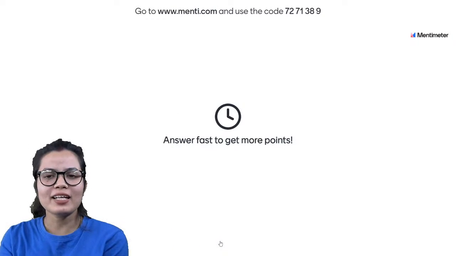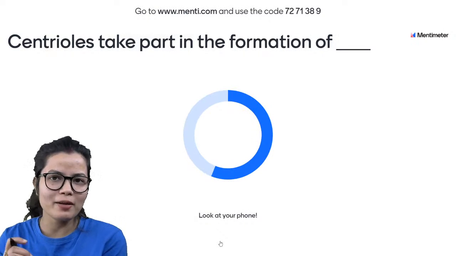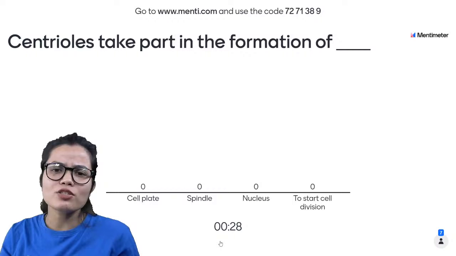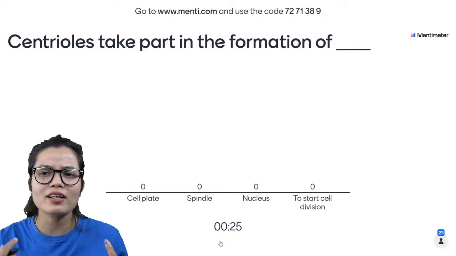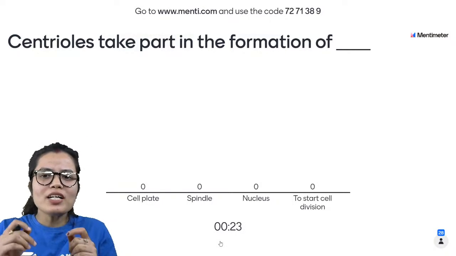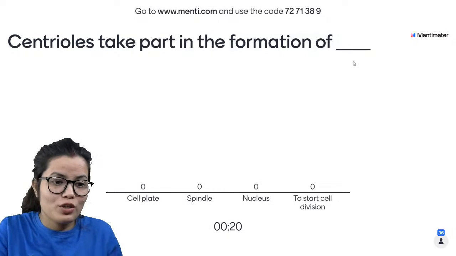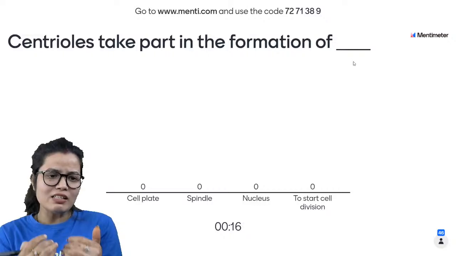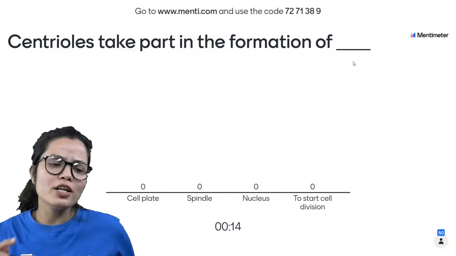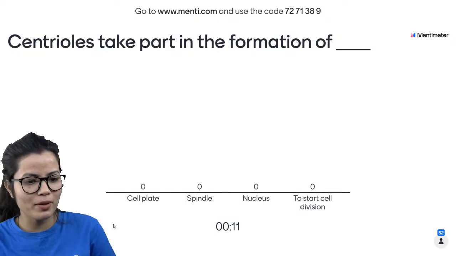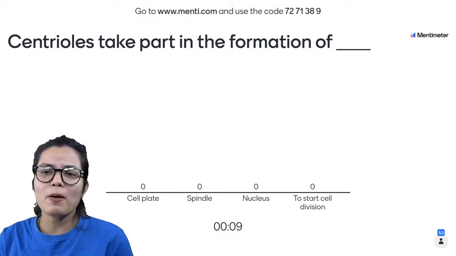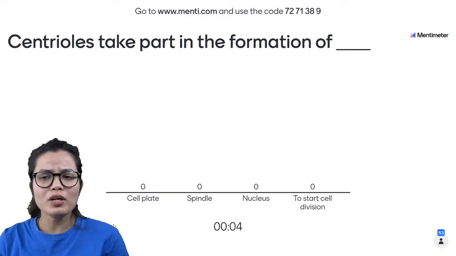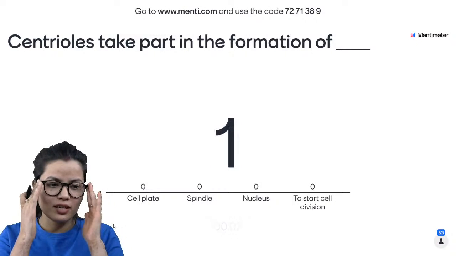So the question is saying, centrioles take part in the formation of. It's a very easy question. If you have self revised, then you can very easily mark this question. You need to read the question very carefully. You need to be vigilant. The options are: centrioles take part in the formation of cell plate, spindle, nucleus, or to start cell division.